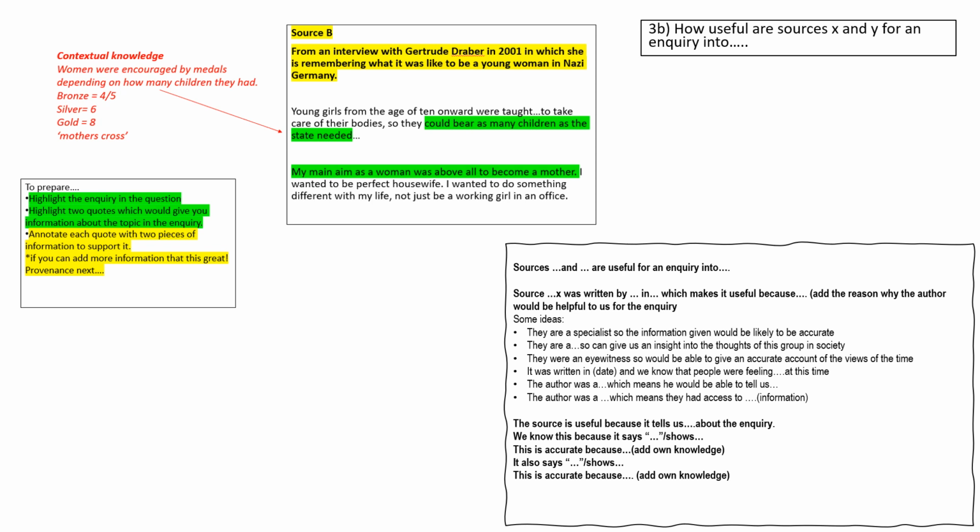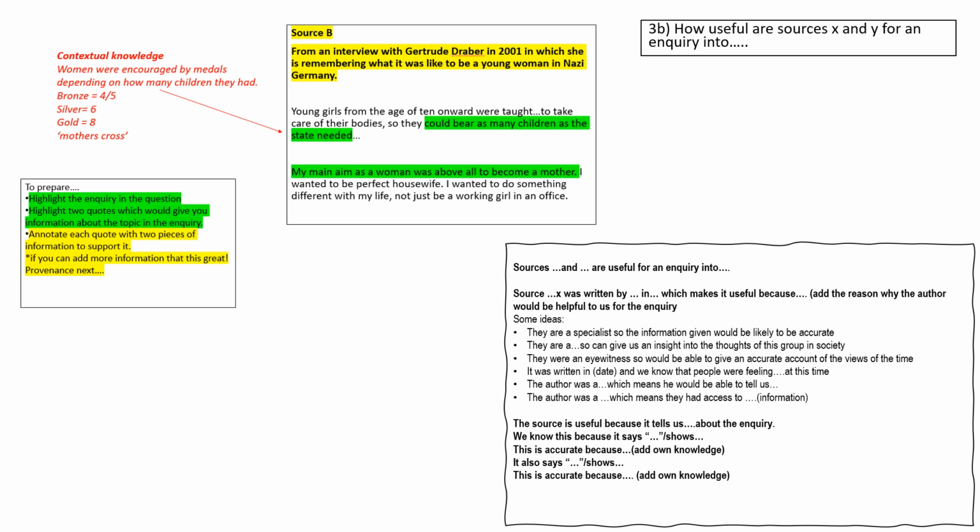Now this is going to require you to do a little bit of preparation, just like you did in your medicine paper. The first thing you need to do is to underline the inquiry in the question so that you know what you're answering. Then you're going to make sure that you can identify the provenance of the source. So the provenance just means who wrote it, what is it, when it was written, because that's going to give you a clue as to why it might be useful.